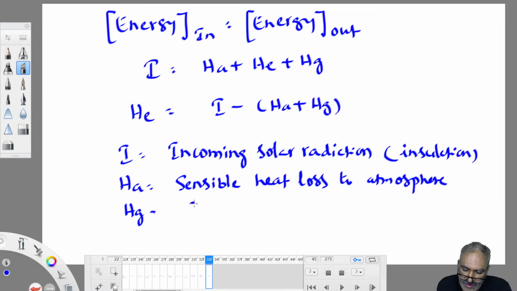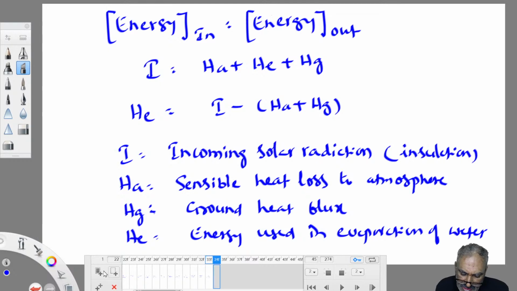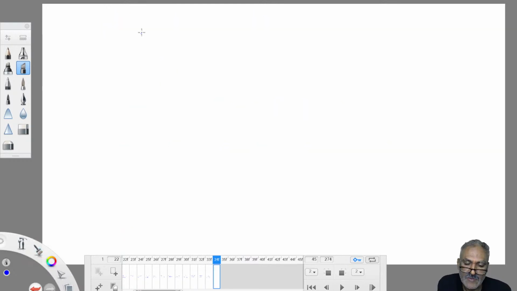HG is equal to ground heat flux. That is energy flow into the ground. Then what is HE? Energy used in evaporation of water molecules. This energy used in evaporation of water molecules we calculate by one equation.